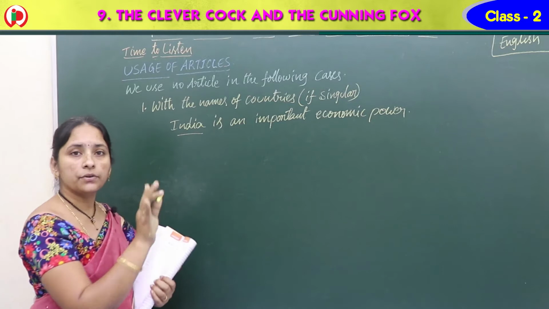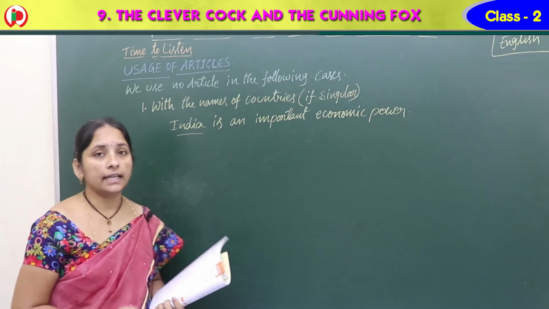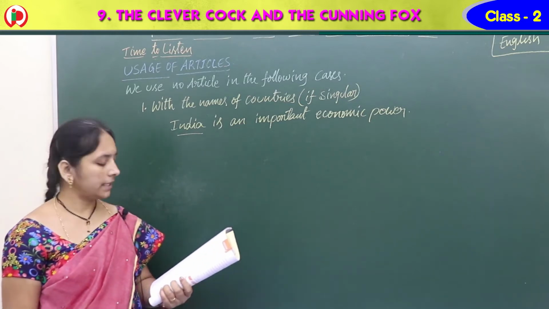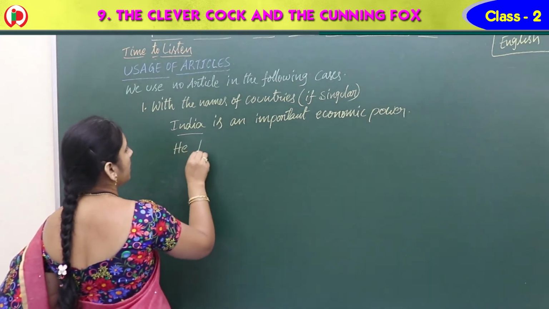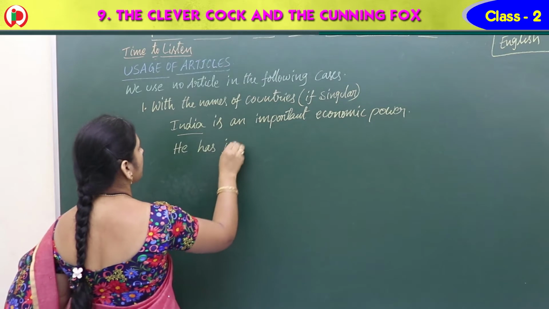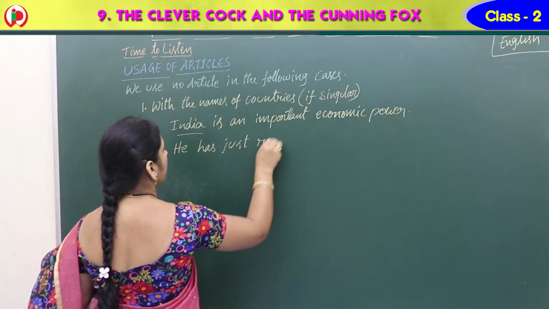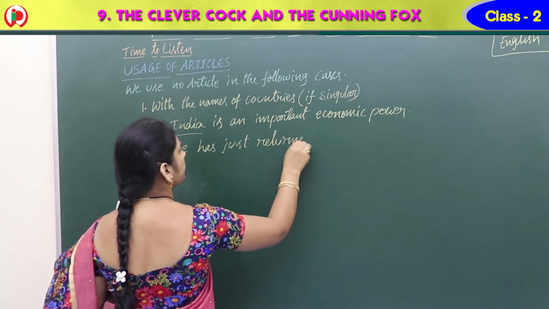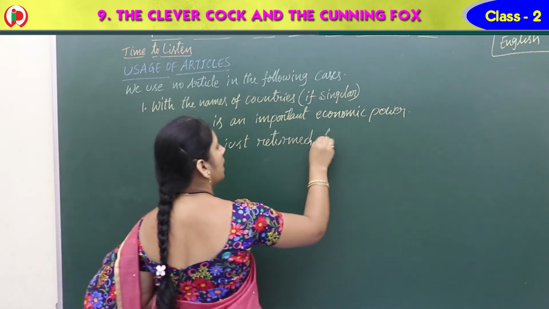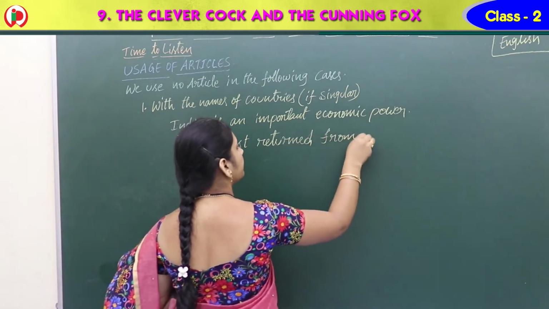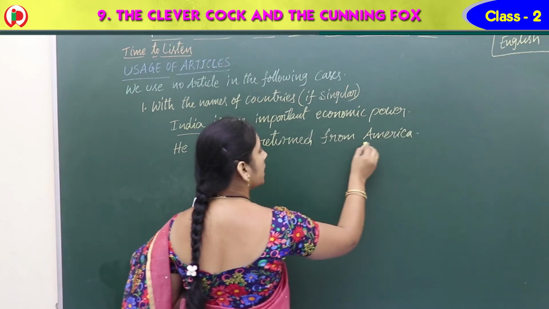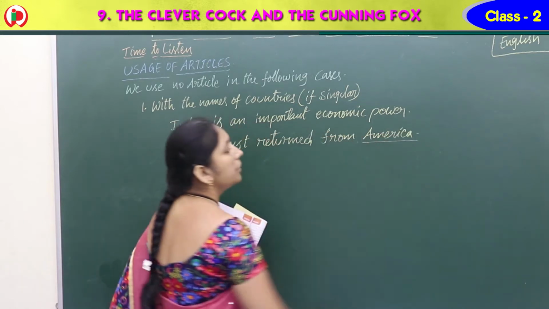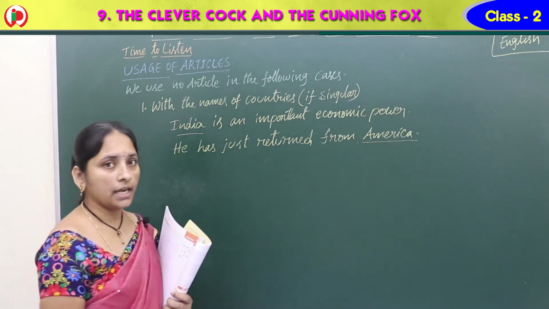That's why we cannot use any article. We cannot write an India or the India. And another one: he has just returned from America. Here also, before America, we cannot use any article.